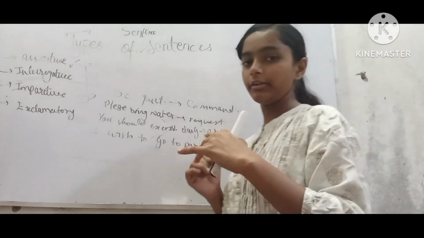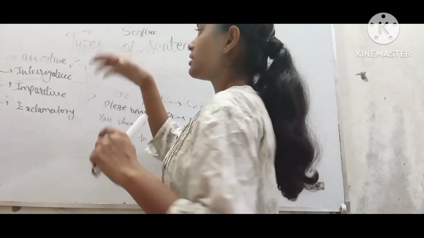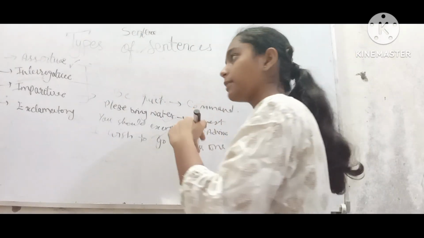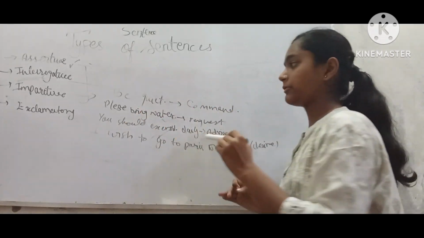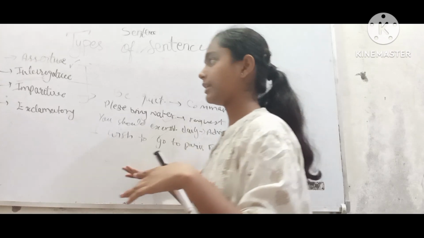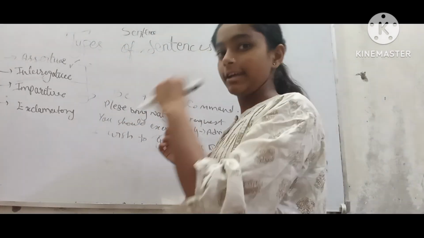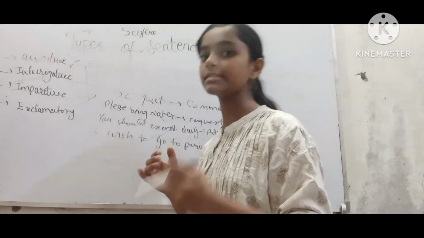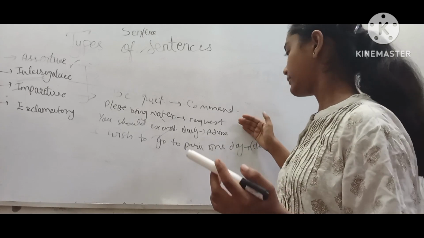Now you might be wondering what is the difference between imperative sentences and assertive sentences. So in assertive sentences, the subject always comes before the verb, but in imperative sentences, it's not mandatory for the subject to come before the verb. So it is the only difference. And in assertive sentences, it states a statement. In imperative sentences, it expresses a command, request, advice, or desire.